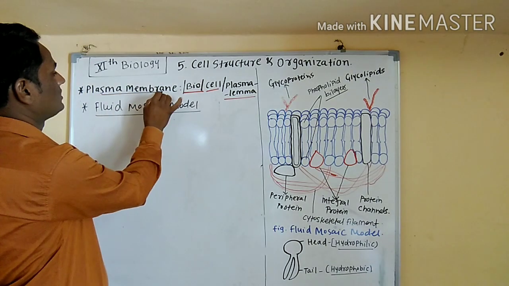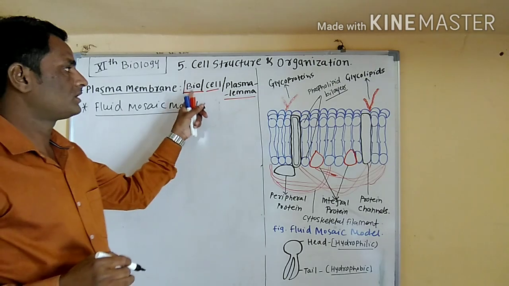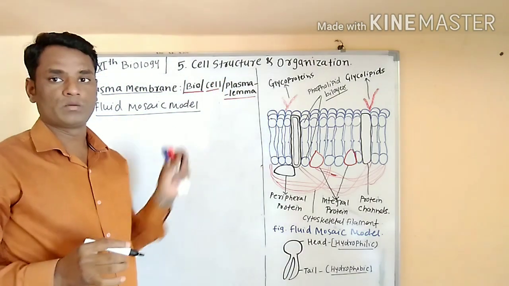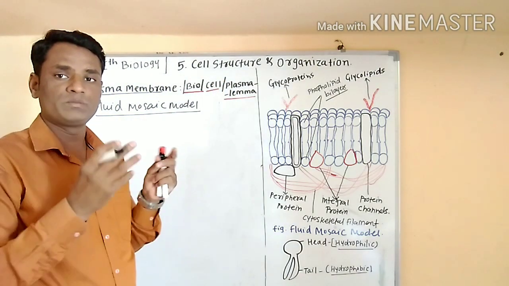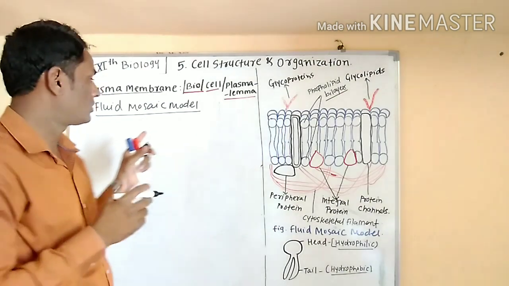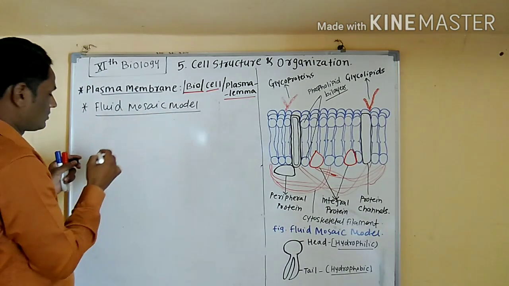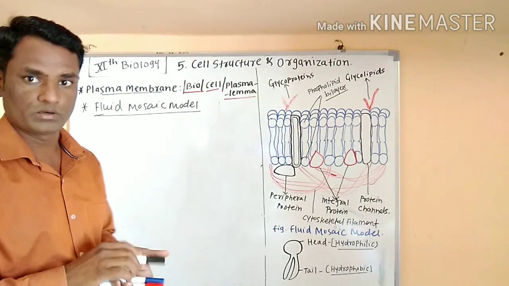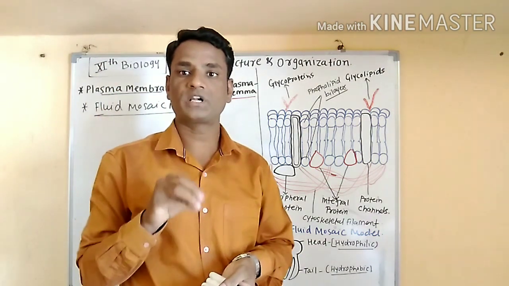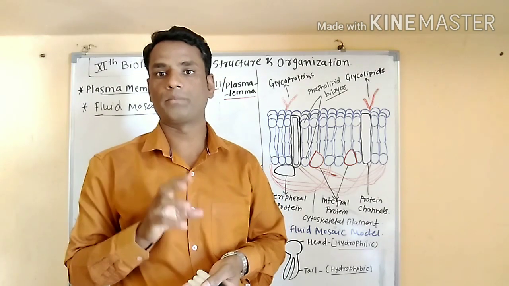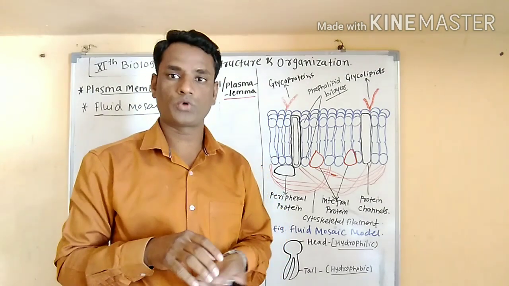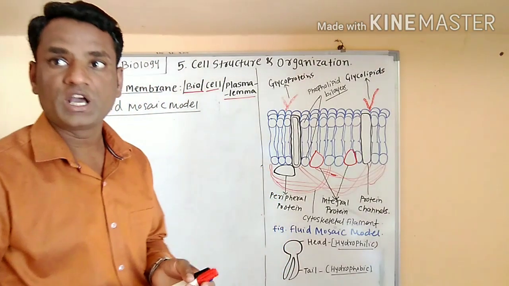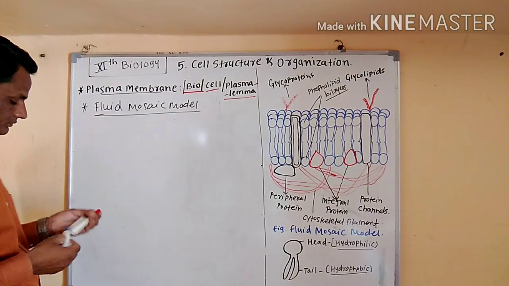Plasma membrane is also known as a biomembrane, cell membrane, and plasma lemma. These are similar names for the plasma membrane. The fluid mosaic model is the most accepted model of the plasma membrane, proposed by Singer and Nicolson.